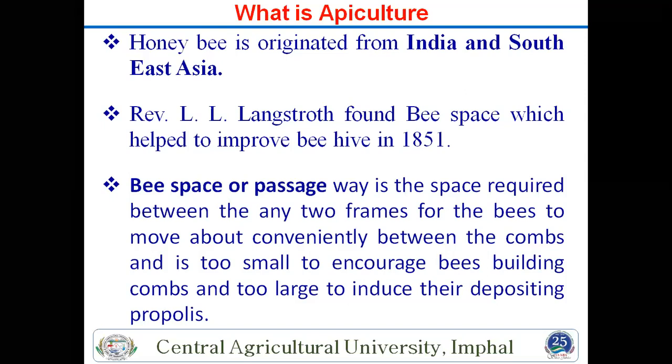It is also useful for building comb, from small comb to large comb, depending on the propolis. So this is also important, and it also depends upon the species. If you have a big species, meaning mellifera, it requires more space. In mellifera, you require around 10 to 12 centimeters of space between two frames. But in your Indian bee, Apis cerana indica, Himalayan, and this cerana, around 8 to 10 centimeters of space is required. So this is the difference in bee space between the two species.